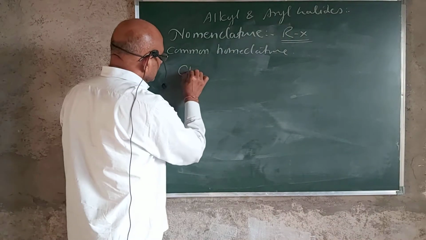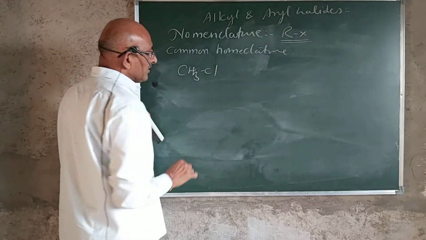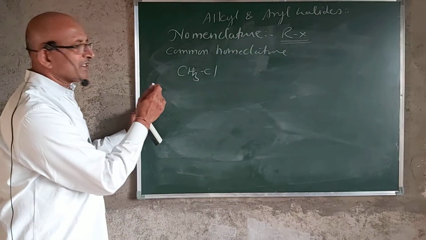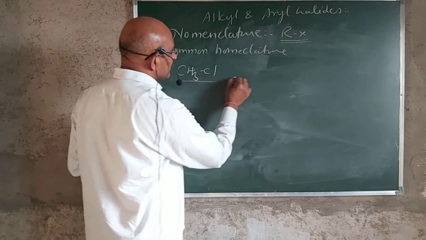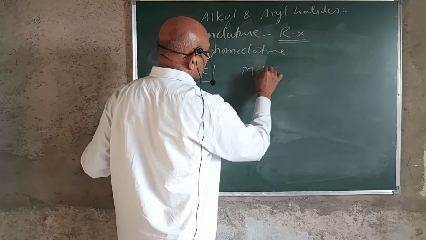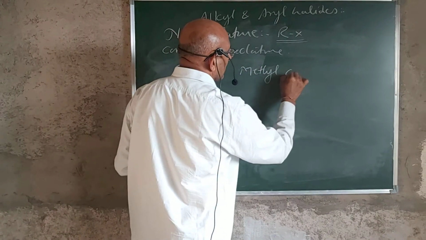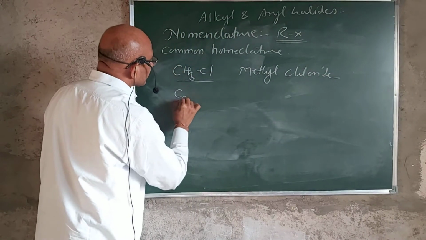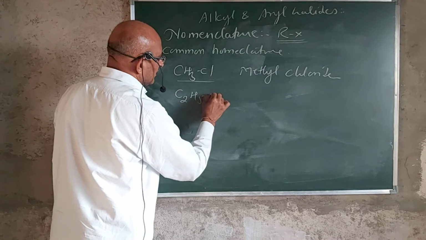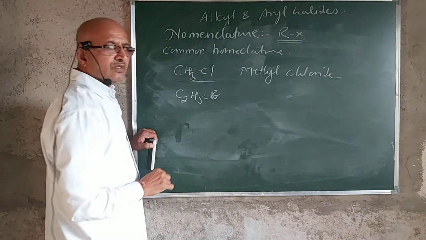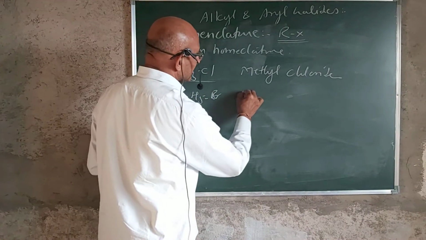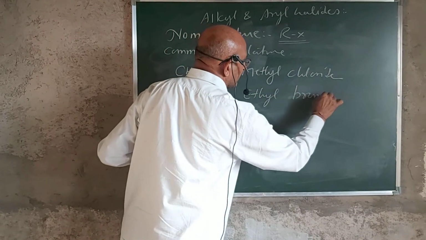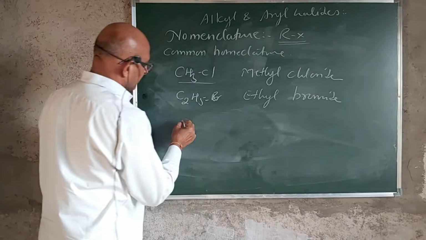So here, if a methyl group is attached to chlorine, we write the name of the alkyl group first, that is methyl chloride. If we have the ethyl group and the halogen is bromine, we will call it ethyl bromide.